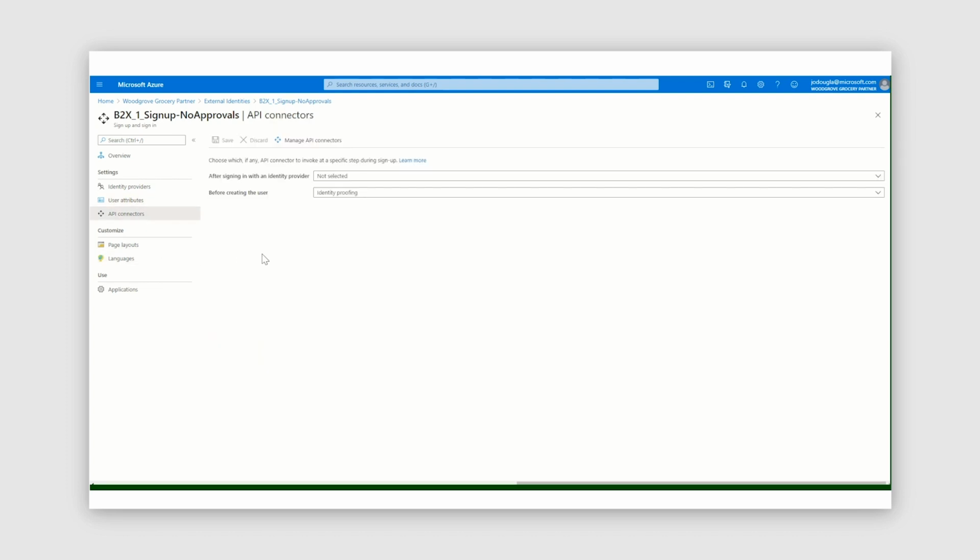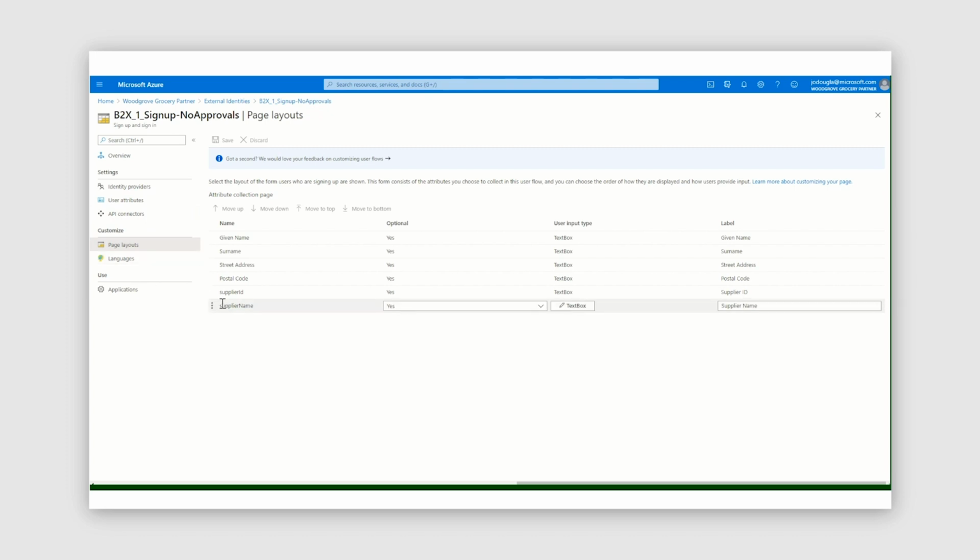For API connectors, we've said that before the user gets created, run the identity proofing API connector. That's what actually controls what we saw in the John Smith demo, clicking submit and getting the error back that the identity couldn't be verified. And then lastly, we've customized how our layout form looks when the user's going through the sign-up. So we've selected the order that we want the attributes to show up on the page, and then we've given a nice display name for supplier ID and supplier name.